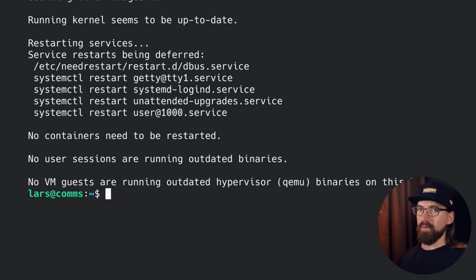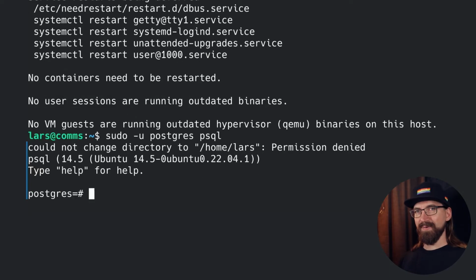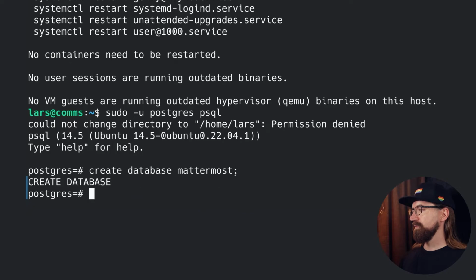To get into the database, the easiest way is to sudo as the postgres user and run the command psql. In here, we create the database. And we create the user and their password.